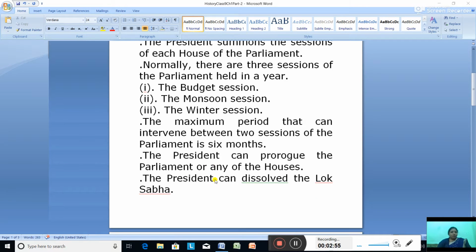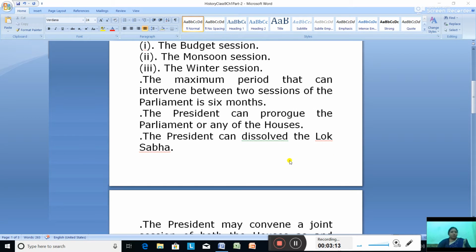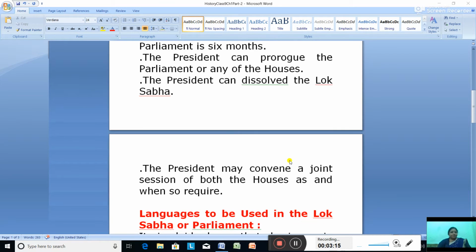And then who dissolves? Always remember, the Lok Sabha dissolves every 5 years. So who has the power to dissolve the Lok Sabha? The president has the power to dissolve the Lok Sabha.